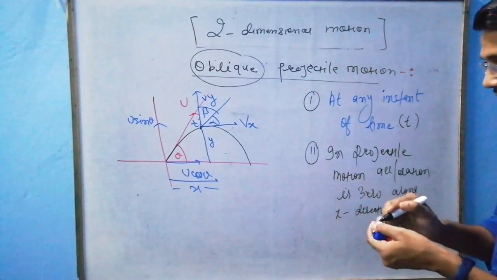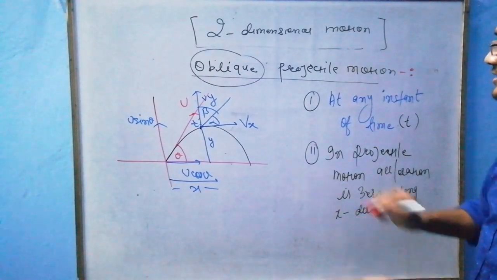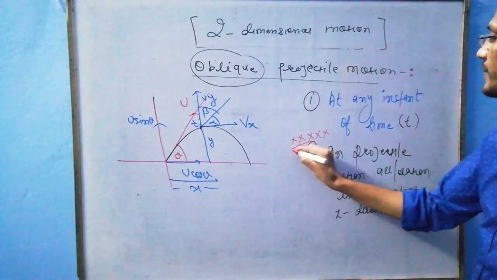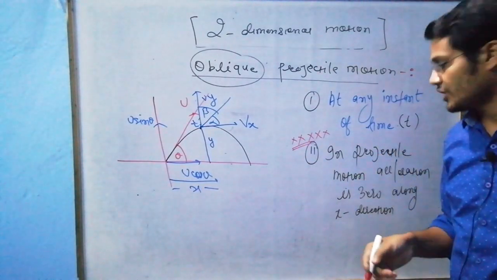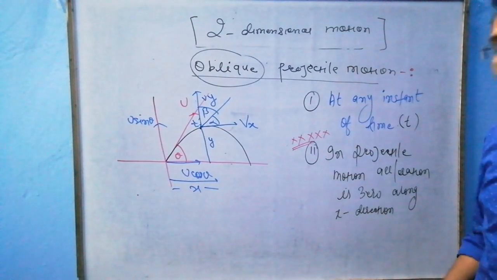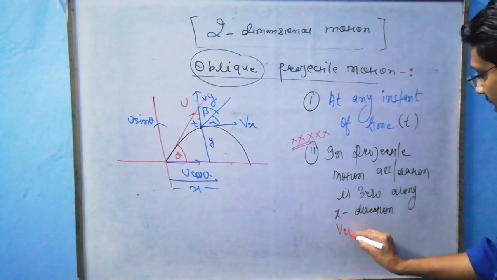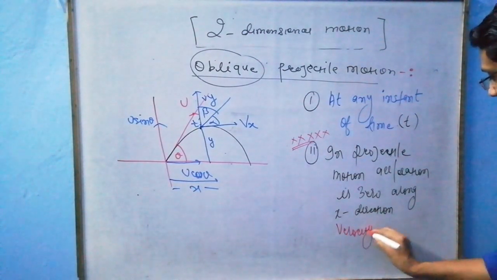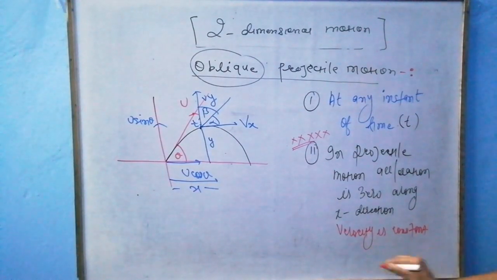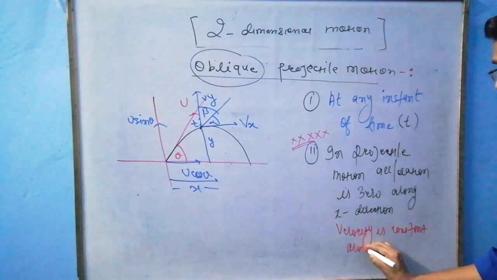I can mark it with a star, a 5-star rated problem. In projectile motion, acceleration is 0 along x direction, which means that velocity is constant along x direction.